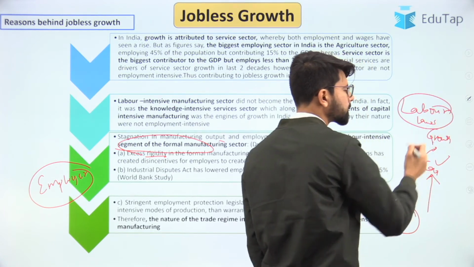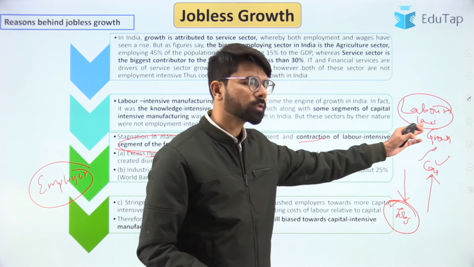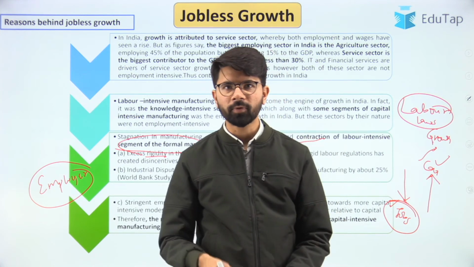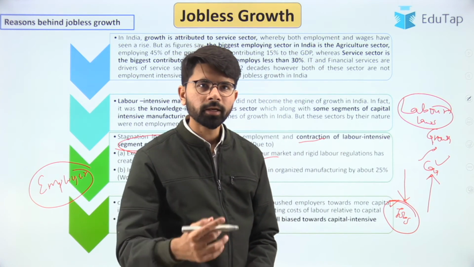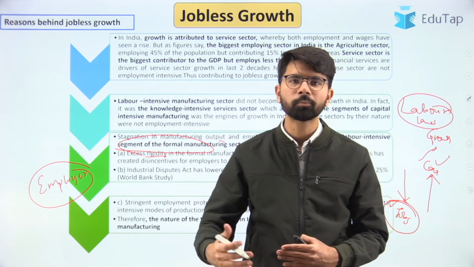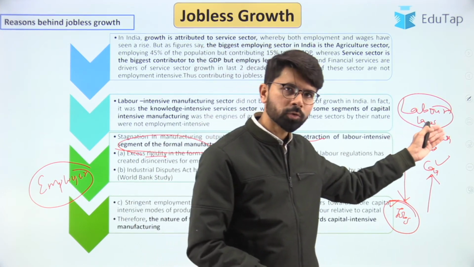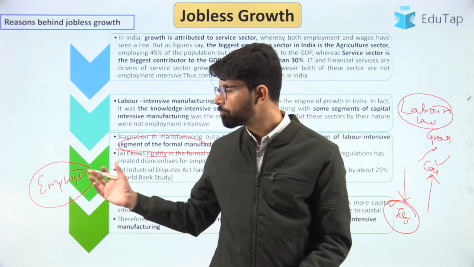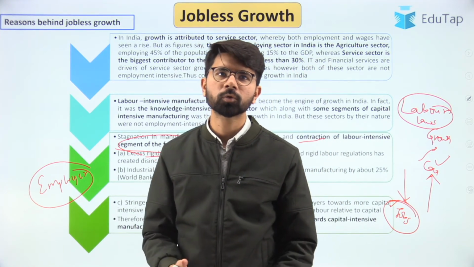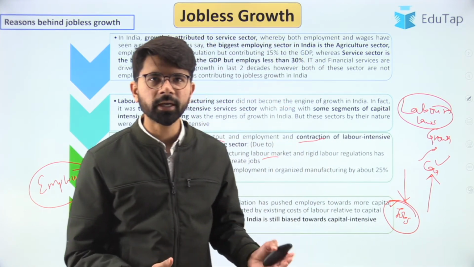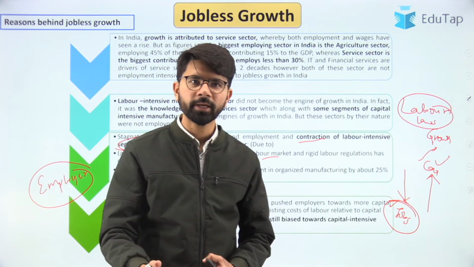Most of the time, even if you fire the employee, he can file an appeal in the higher courts, and the process tends to last longer. It has been witnessed that most of the time the judgment goes in favor of the employee. So employers are hesitant or reluctant to hire more people because of these rigid labor laws which favor the employees.